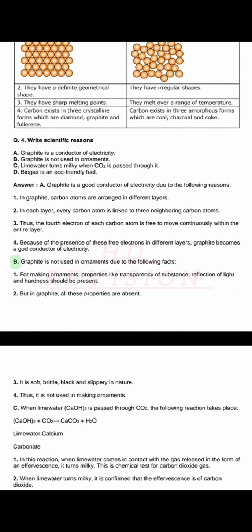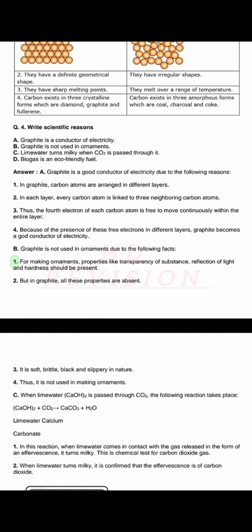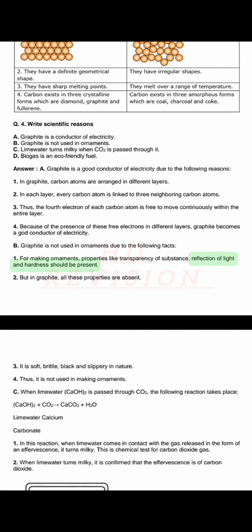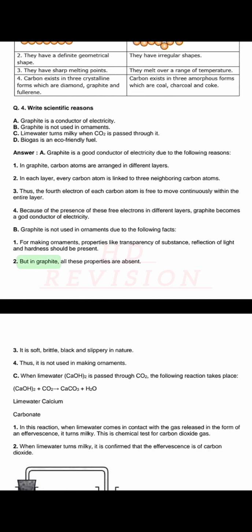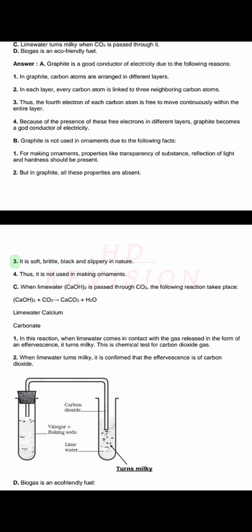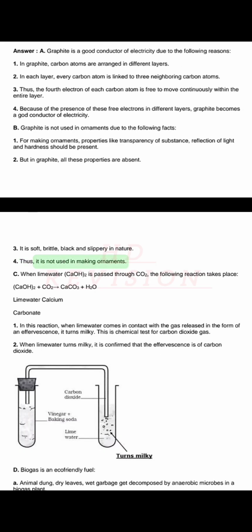B. Graphite is not used in ornaments due to the following facts. 1. For making ornaments, properties like transparency of substance, reflection of light, and hardness should be present. 2. But in graphite, all these properties are absent. 3. It is soft, brittle, black, and slippery in nature. 4. Thus, it is not used in making ornaments.